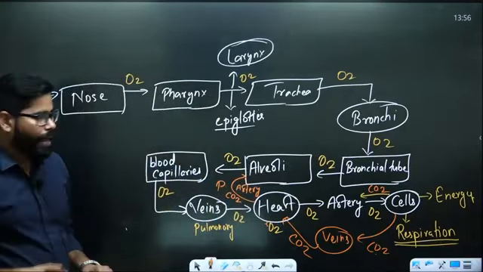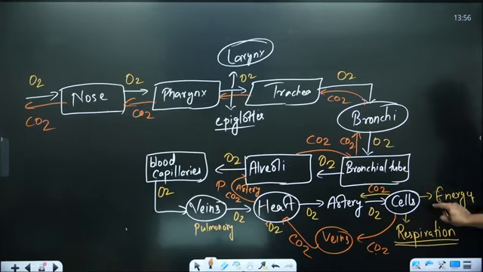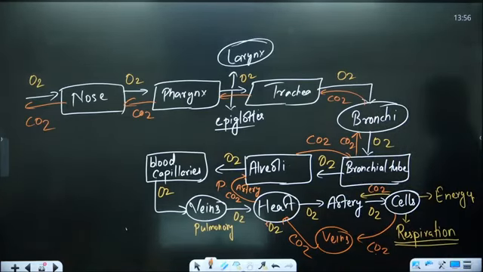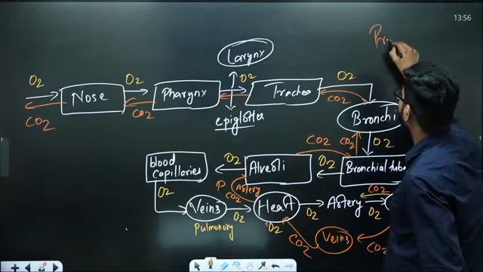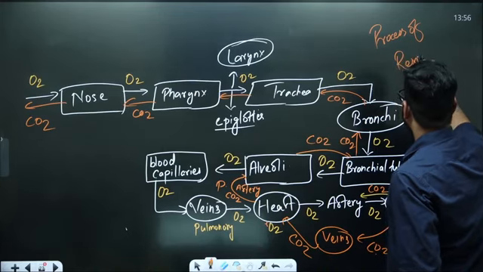Okay. So, we are following the same route in the reverse direction, and after the respiration the carbon dioxide is going to go back. So, this is the process of respiration.